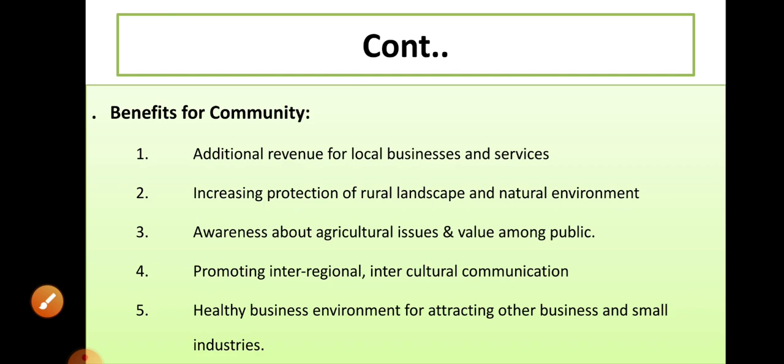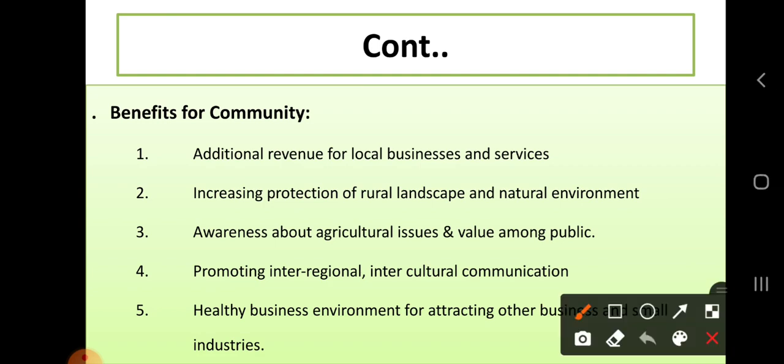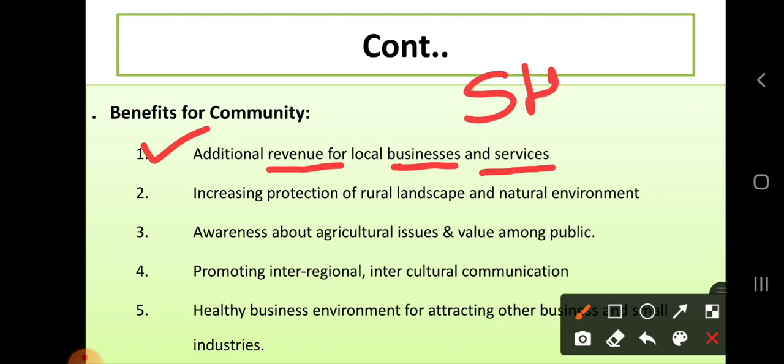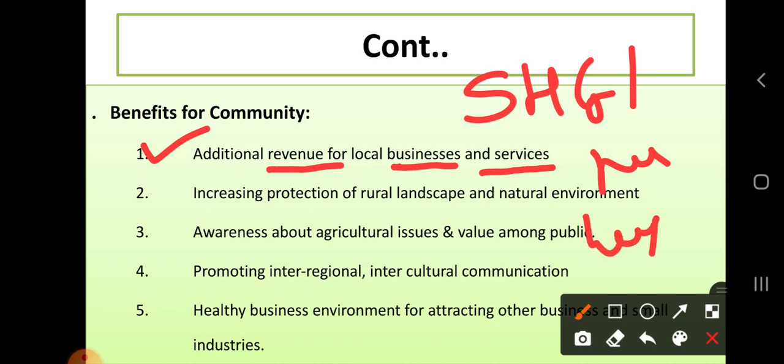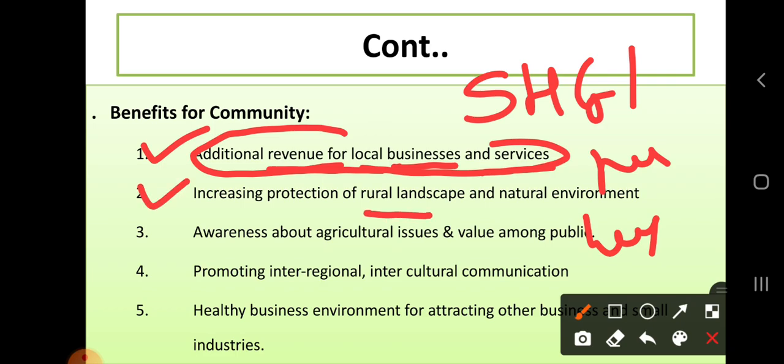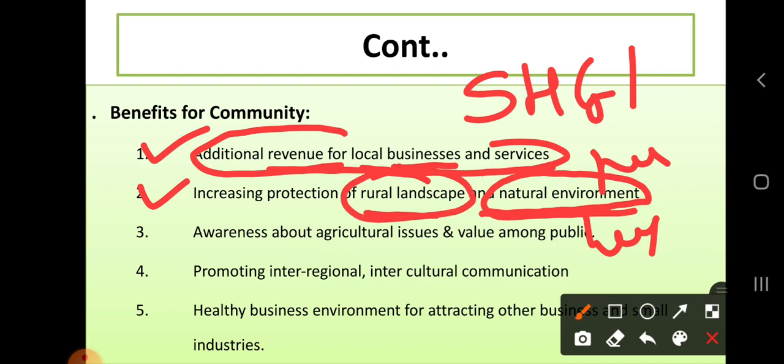Then what are the benefits for communities or surrounding societies? It gives additional revenues for local businesses and local services, like the various activities performed by self-help groups, handicraft businesses or any small business. So it gives revenue to their business. Then increased protection of rural landscapes and natural environments. So it allows protecting the natural environment and rural landscapes, which remain in their natural form.